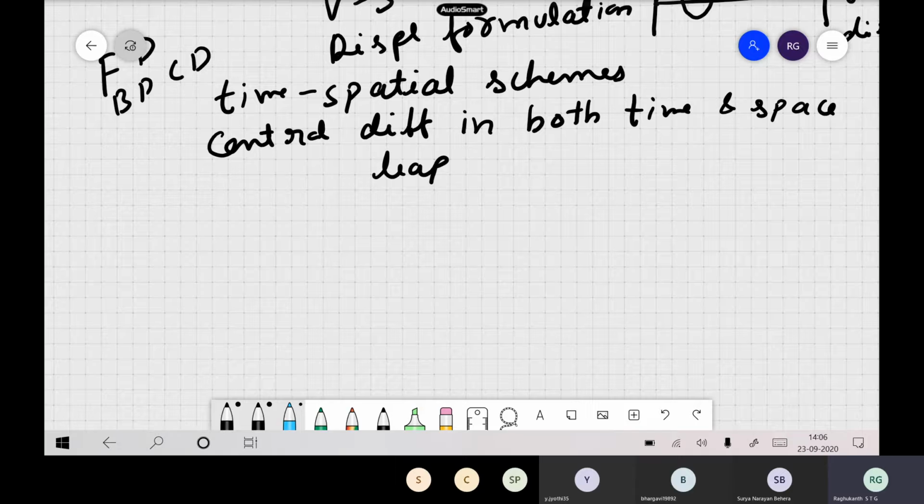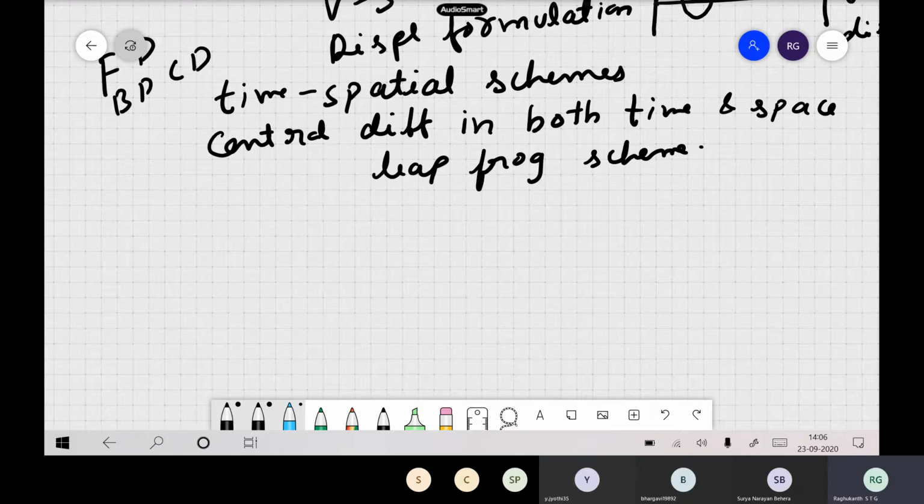Oh, sorry. Now, what do you call this type of scheme? The leapfrog scheme, we call it actually. So like this, we have a variety of schemes which can be used to solve these equations.